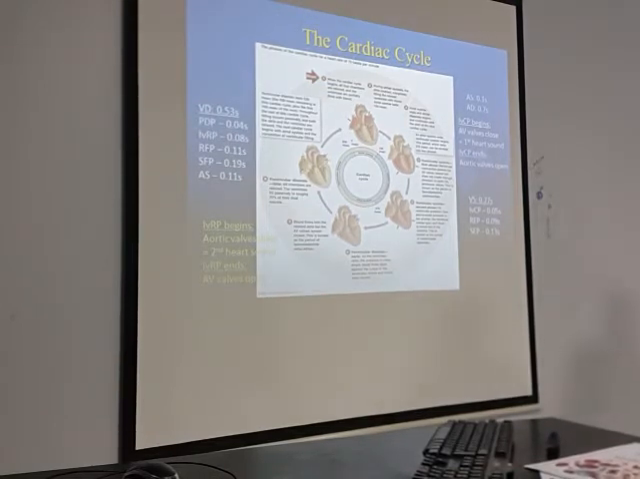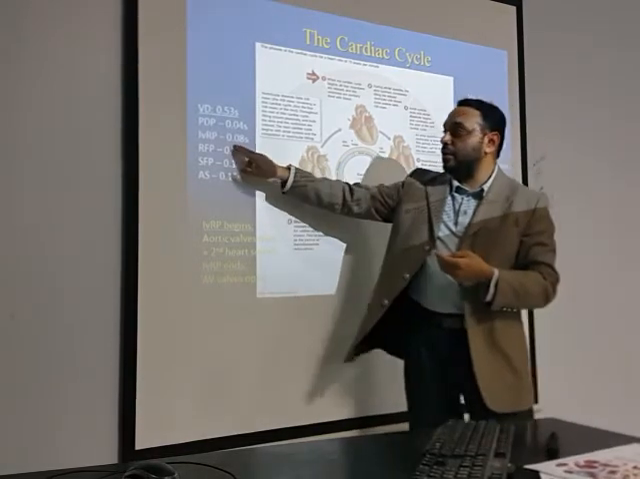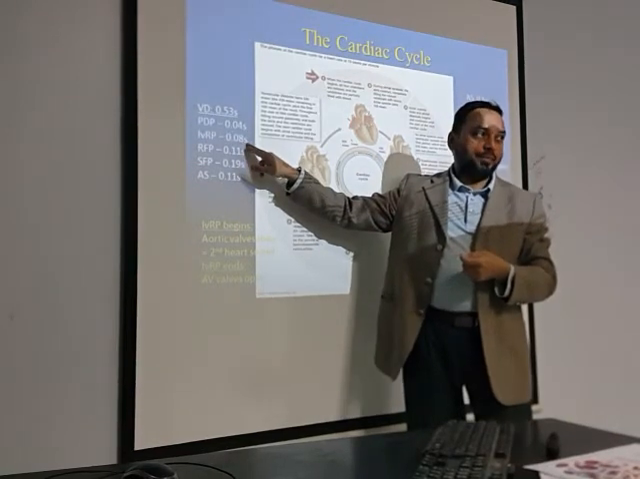Then begins the isovolumic relaxation phase. Why isovolumic relaxation? Because the ventricles are in relaxation. Point number one. Point number two, the volume inside the ventricles is the same because the aortic or the semilunar valves have closed, but the AV valves are not yet open. So the volume inside the ventricles is the same. Hence it is called the isovolumic relaxation phase, the duration is 0.08 second.